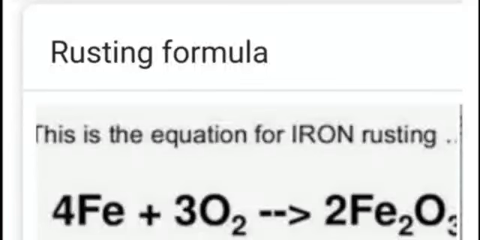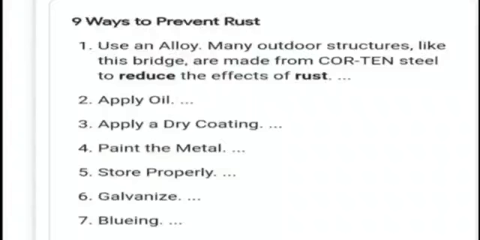The presence of water vapor and oxygen, both are needed for rusting. Then how can we stop articles from rusting? We either stop the iron from coming in contact with air, water, or both. Then, how do we prevent rusting? Prevent iron articles from coming in contact with oxygen or water or both.